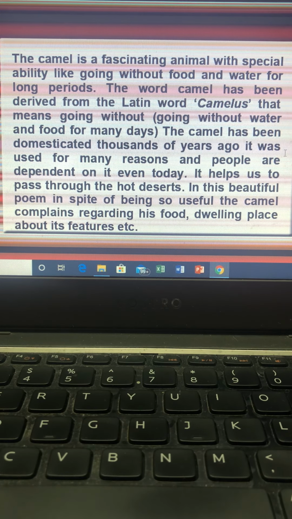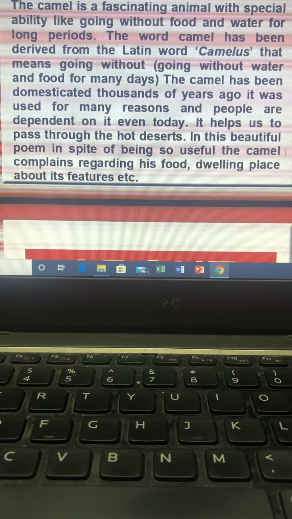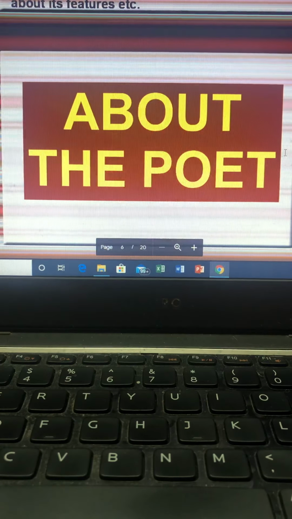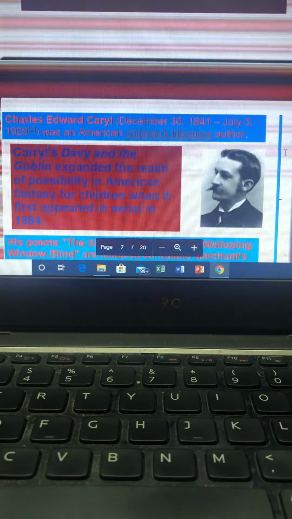So this camel over here in this beautiful poem, despite being so useful, complains regarding its food, dwelling place, about its features, etc. Now, something about the poet. Charles Edward Carroll was an American children's literature author, and he is very famous for his poems The Sleepy Giant and The Galloping Window Blind as well. We find that he has written a number of poems.